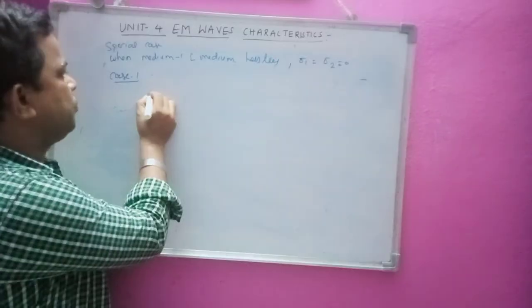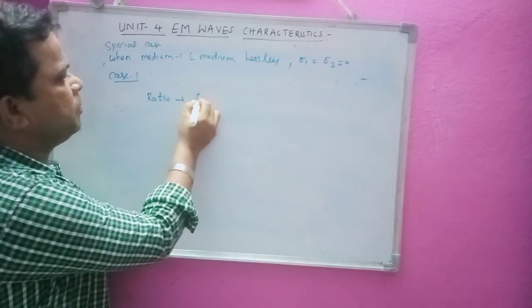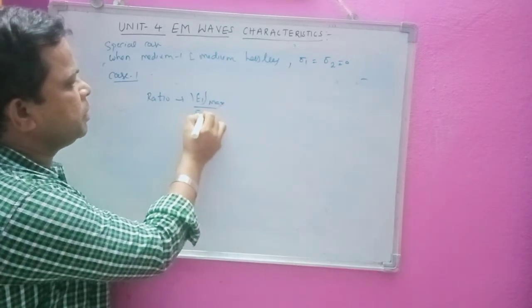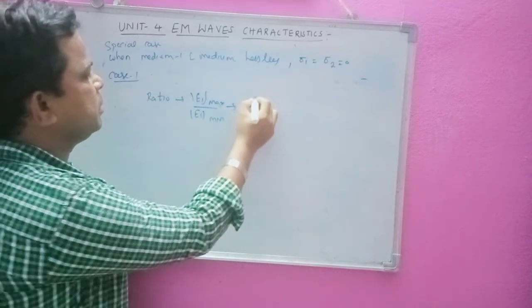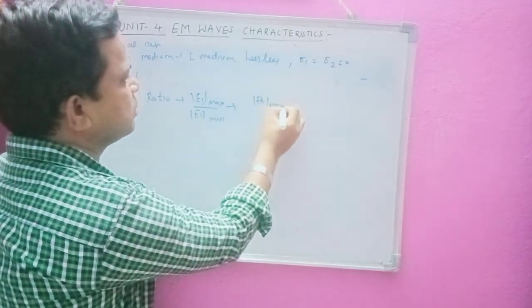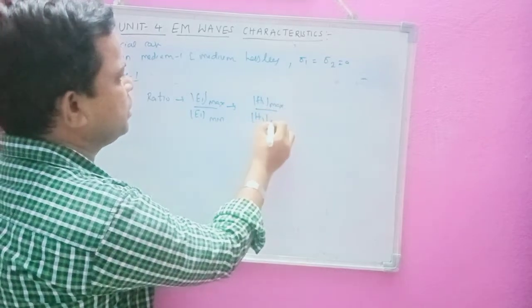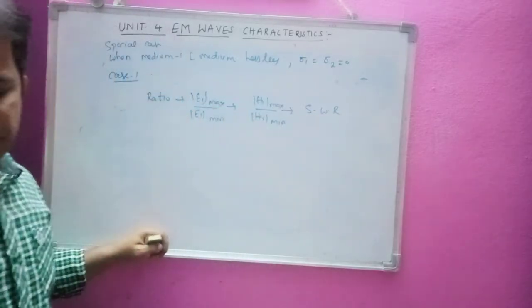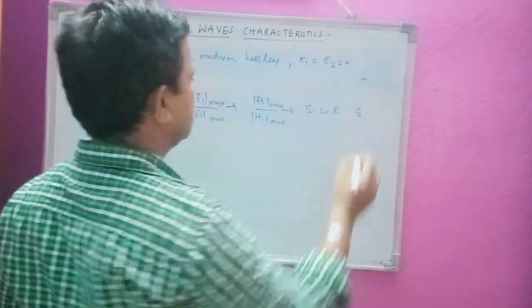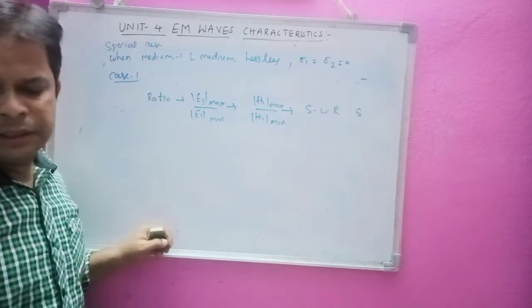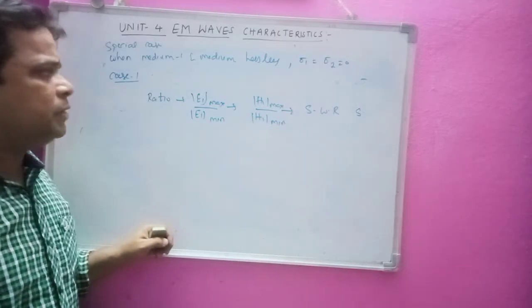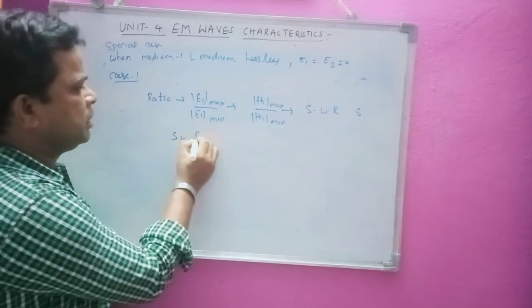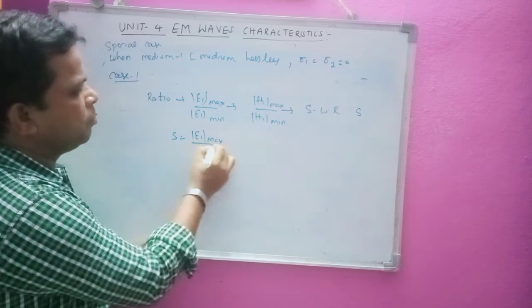Okay, the ratio of mod E1 max to mod E1 min, and similarly the ratio of H1 max to H1 min, is defined as the standing wave ratio. So this is very important, and it is represented with a small s here. So the ratio of the fields, that is electric field and magnetic field, where we have mod E1 max and mod E1 min, and similarly we can write S as mod E1 max to mod E1 min.